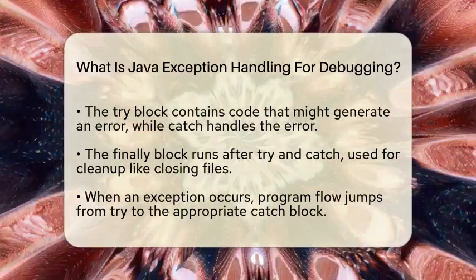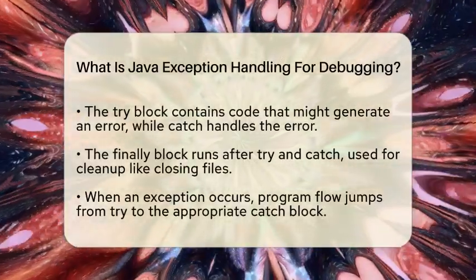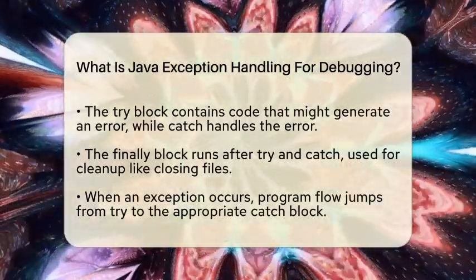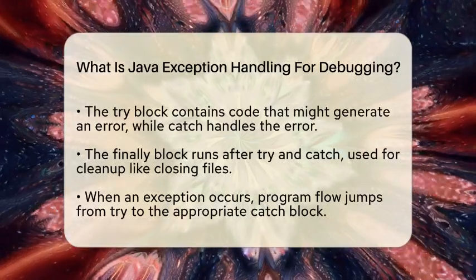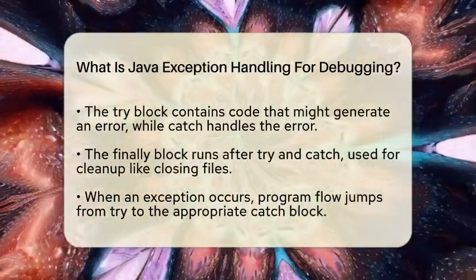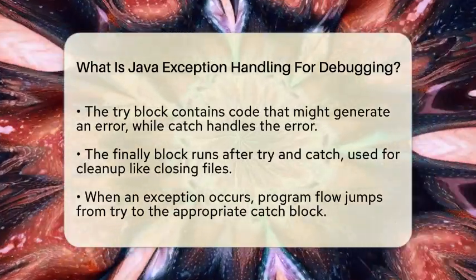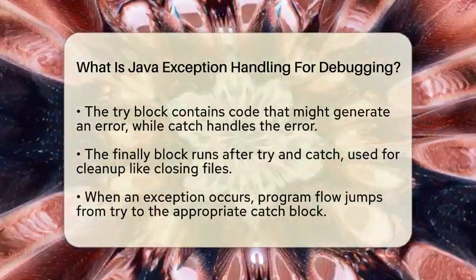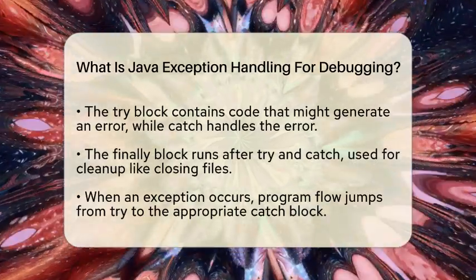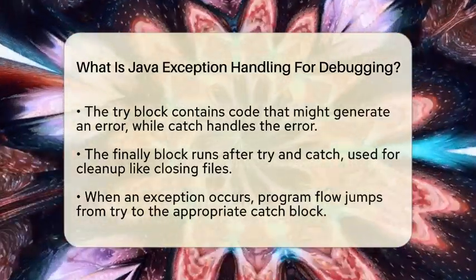That stack trace is a report showing the exact sequence of method calls when the error occurred, which is very helpful for debugging. Java uses try, catch, and finally blocks to handle exceptions. The try block contains code that might cause an error. If an error happens, the catch block catches the exception and lets you decide what to do next.